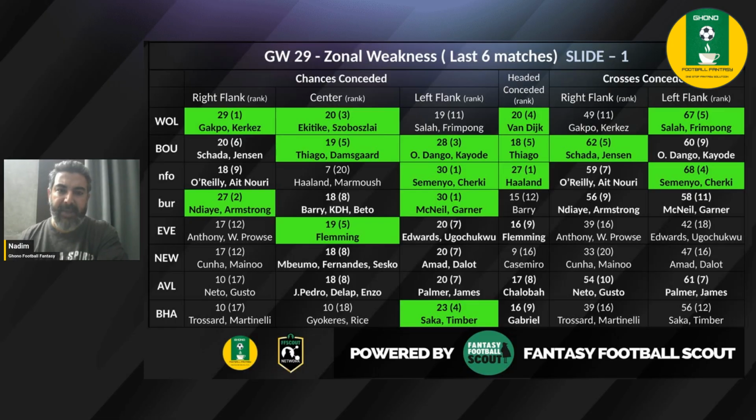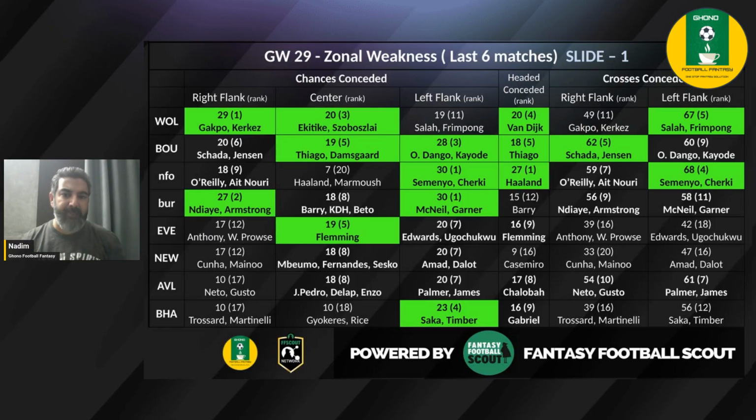Moving on to the next match, which is Nottingham Forest versus Manchester City. I know Haaland was rested, and Nouri and O'Reilly kind of occupied that position. O'Reilly was more up front, playing as the left winger. Nouri was more as the fullback. But again, the one that really stands out is Semenyo, who scored the only goal against Leeds.